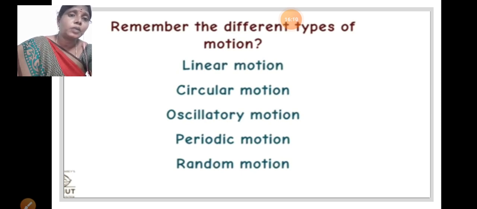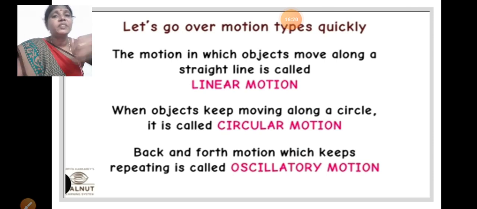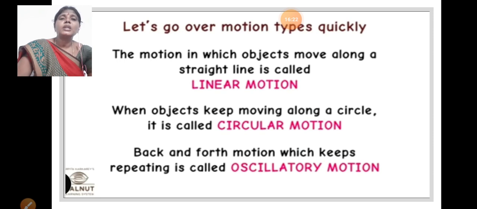Now we can observe another. Linear or translatory motion: the motion in which objects move along a straight line or curved line is linear motion or translatory motion. And when an object keeps moving along a circle, it is called circular motion. Do you know your bicycle wheel, how does it move? It is a circular motion. The pedal, how does it move? Circular motion.